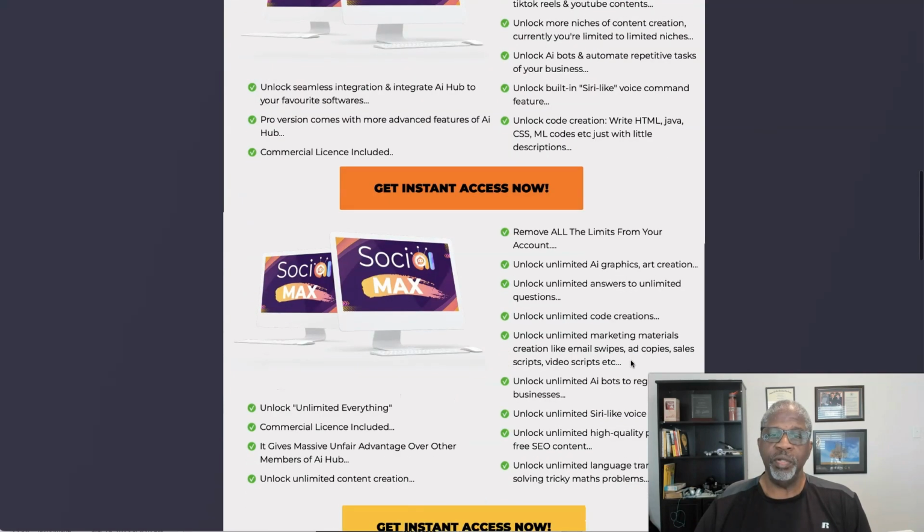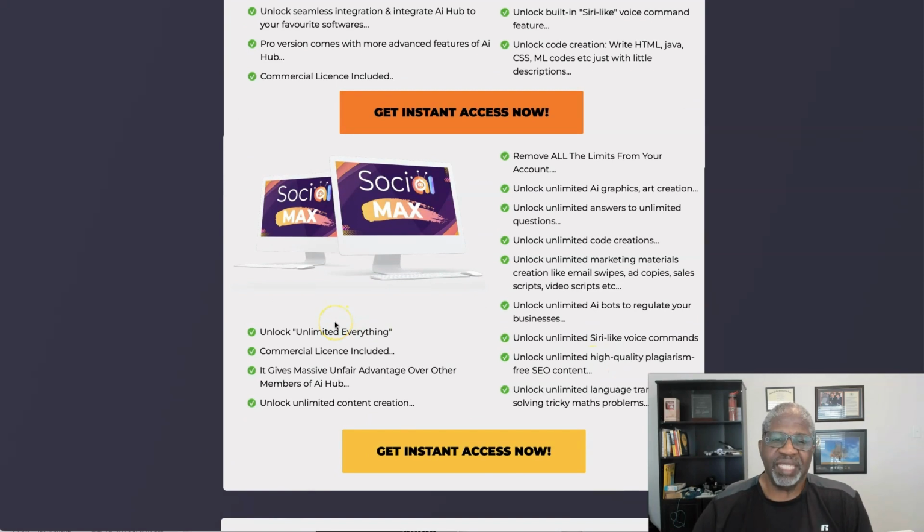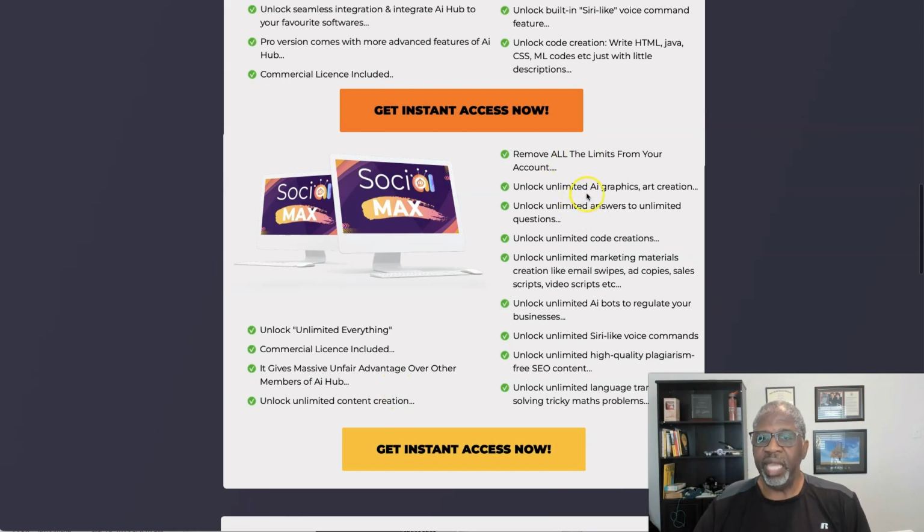Then there's the Soci AI Max. Soci AI Max, it unlocks unlimited everything. All right. It also includes the commercial license, gives you an unfair advantage, unlock unlimited content creation, remove all the limits from your account, unlimited AI graphics, unlimited answers to unlimited questions, unlimited code creation, unlimited everything, like it says.